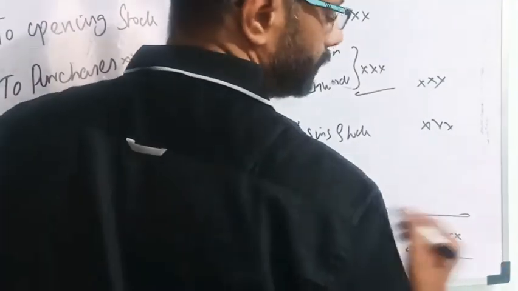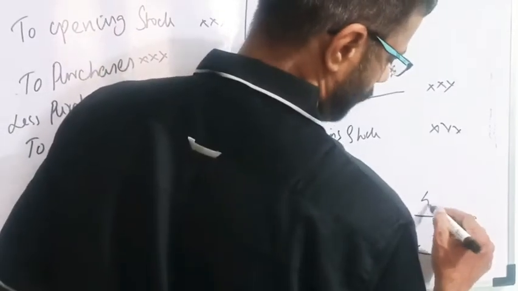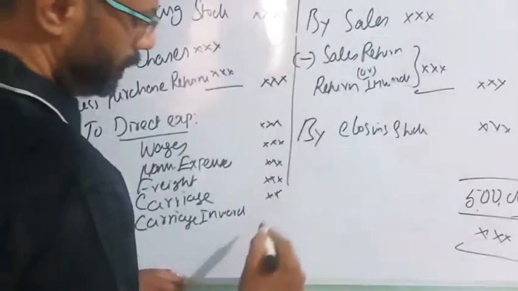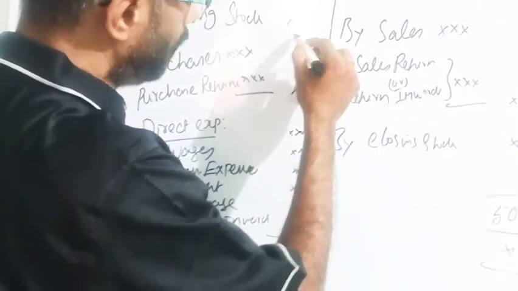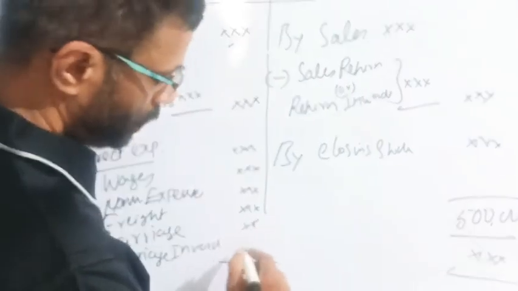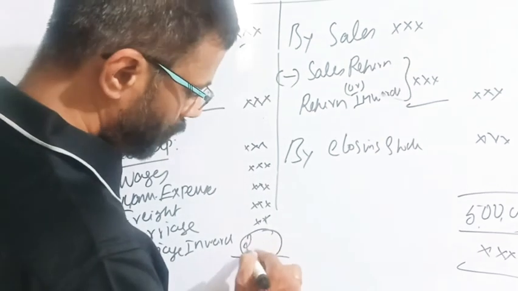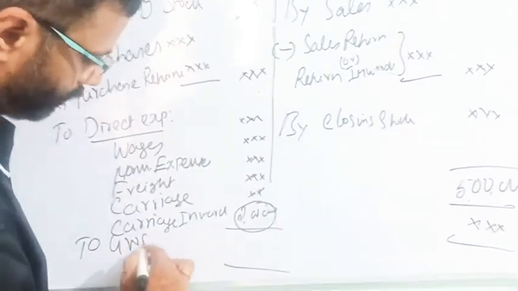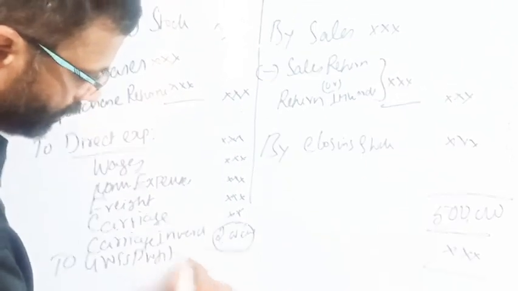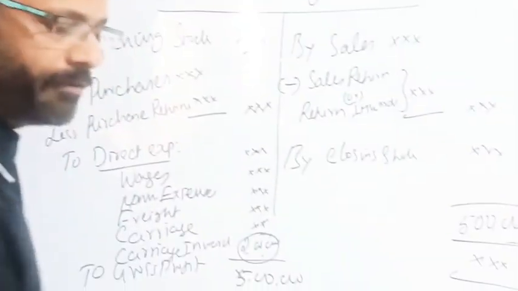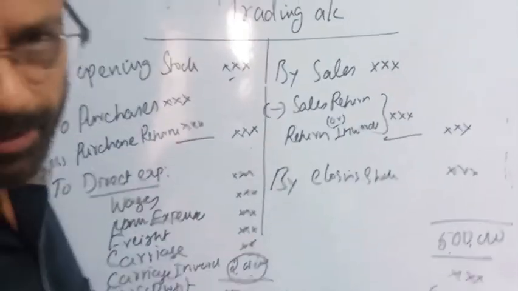So the credit side is more. For example, the credit side total is 5 lakhs, and the debit side, opening stock plus net purchases plus direct expenses, adds up to only 3 lakhs. So what is the difference? 2 lakhs. 2 lakhs is called the gross profit.